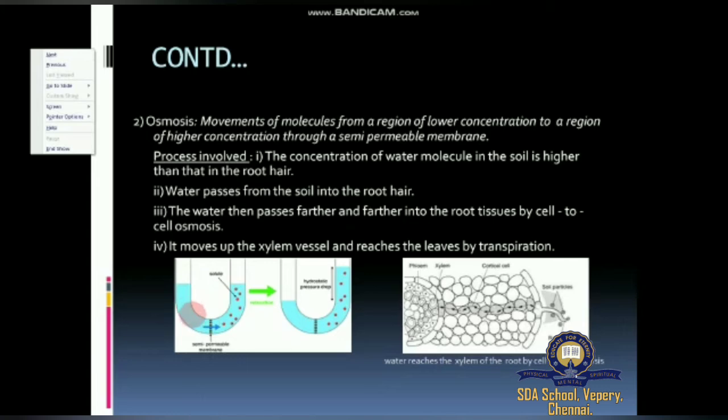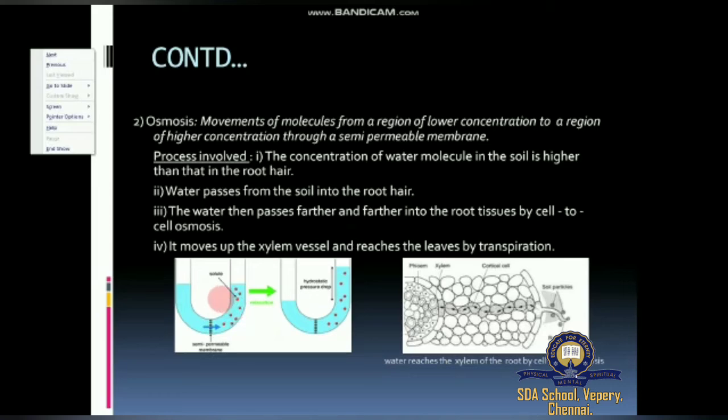Here is plain water. Here we add some solute to water, giving a higher concentrated solution. These are called hypotonic and hypertonic. So what is hypotonic? Low concentration, and hypertonic means higher concentration. Hypotonic is a low concentrated solution, normally plain water, and hypertonic means a higher concentrated solution.